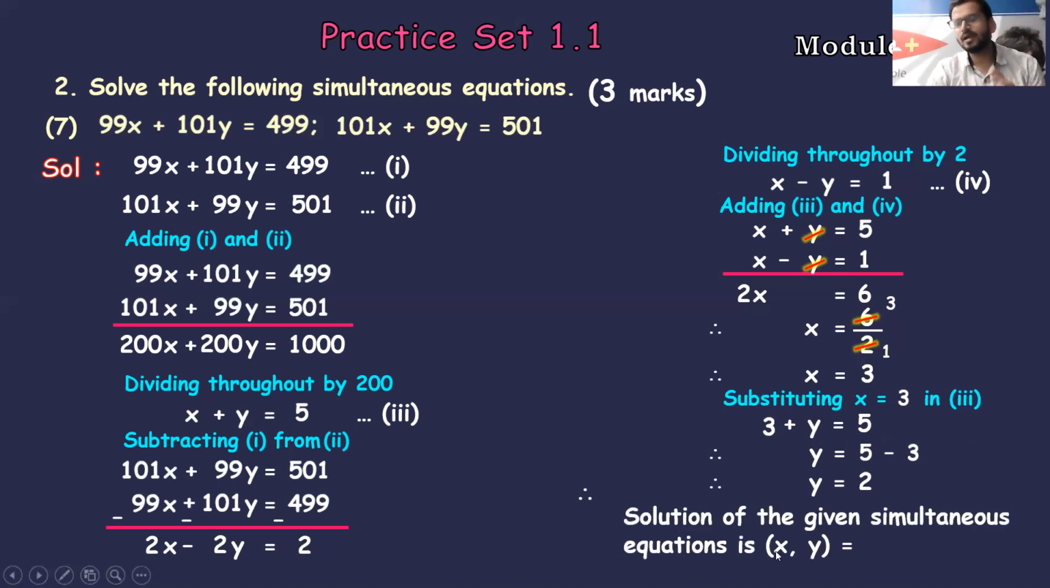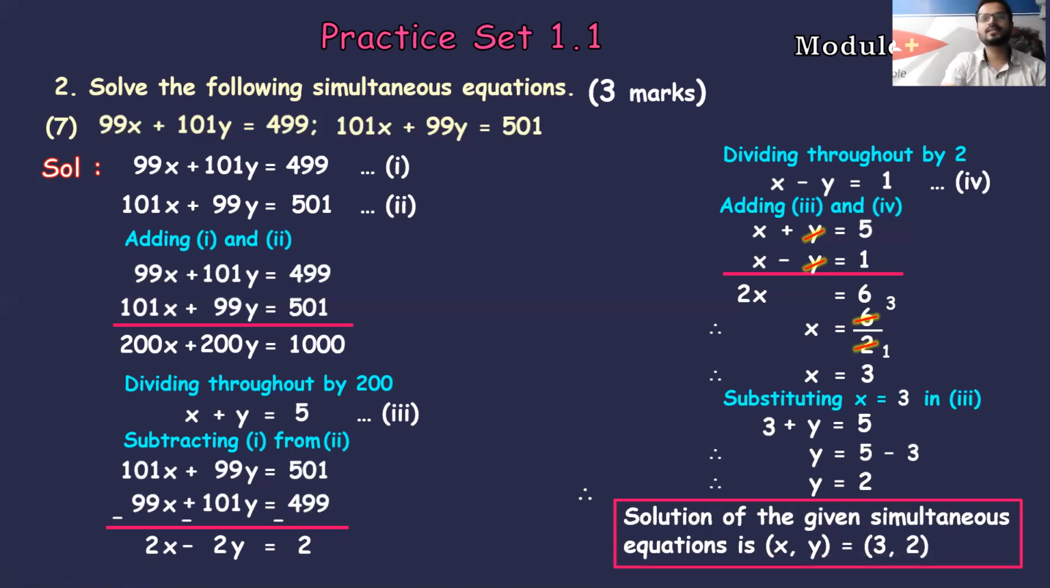The solution of the simultaneous equation is (x, y) in brackets, and always write x's value first, which is 3, and y's value second, which is 2, and write the final answer in a beautiful box, students. So this is how a perfect presentation of your sum should be. If anybody has any sort of doubt, you can ask me the queries.